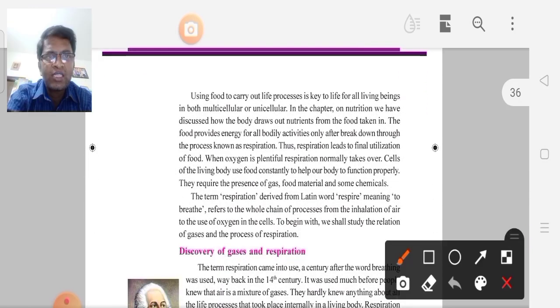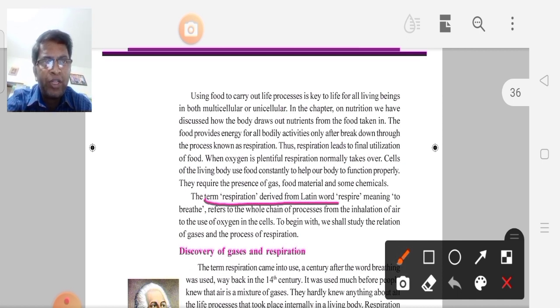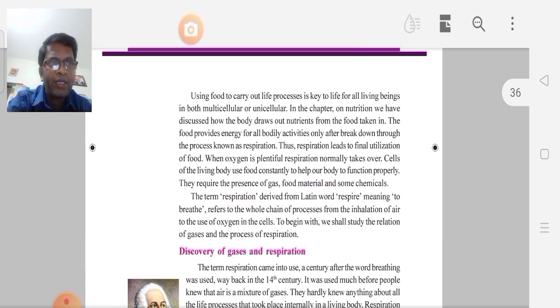Today we'll discuss bits related to the respiration lesson. What is the meaning of respiration? The term respiration came from which language? They will ask this important bit. The term respiration is derived from the Latin word respire, meaning to breathe. So the term respiration came from the Latin word.